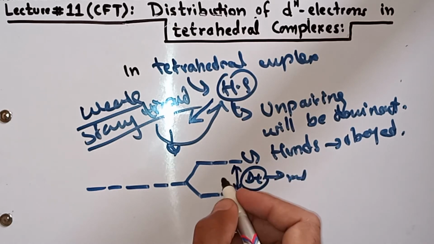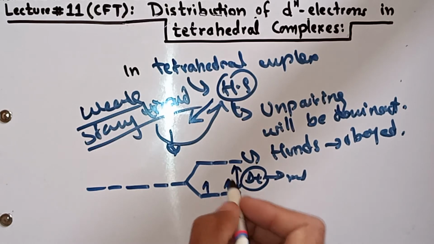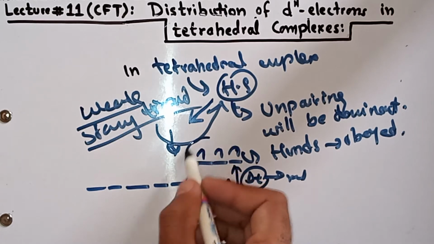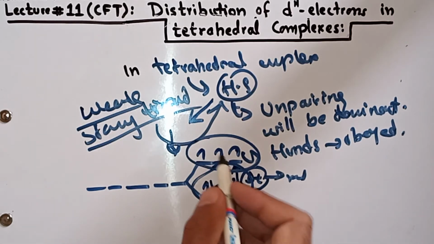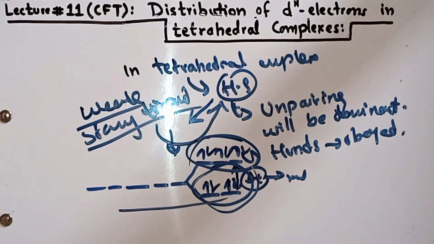So when delta t is smaller, when the crystal field splitting is smaller, electrons will first be unpaired. After all orbitals are singly occupied, pairing will start, like Hund's rule. It will obey Hund's rule. These are the concepts of d^x electrons in tetrahedral complexes.